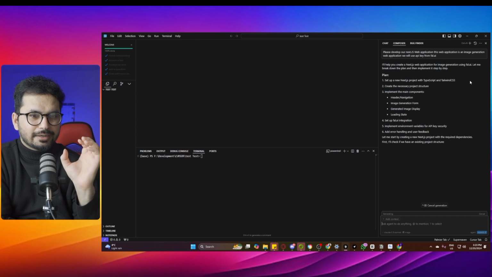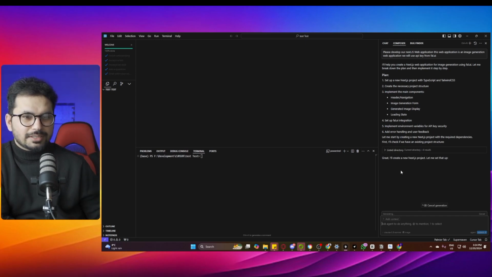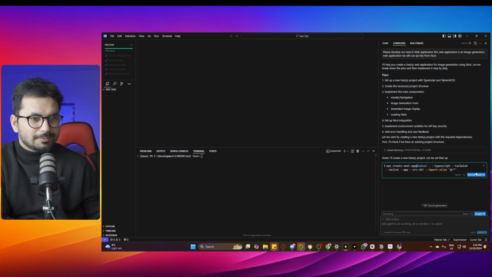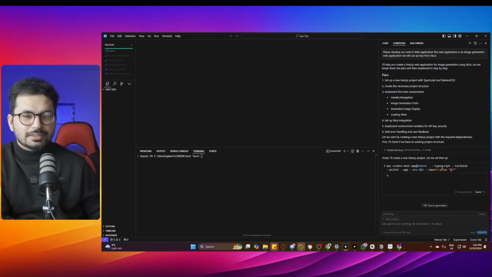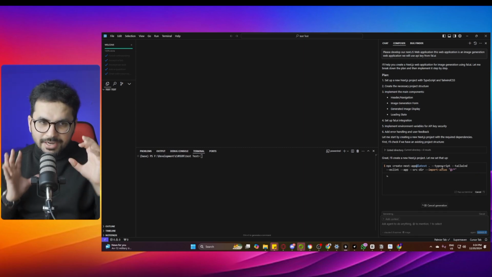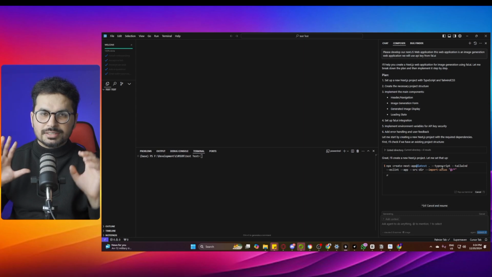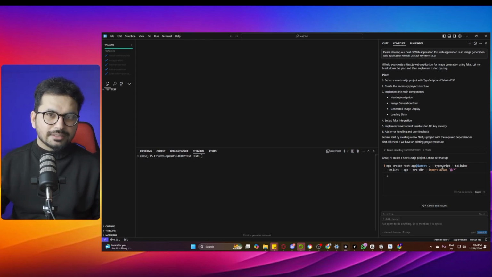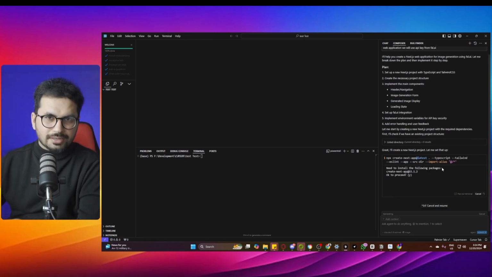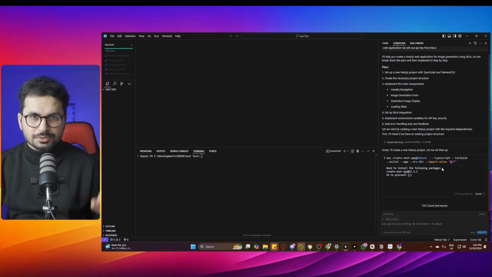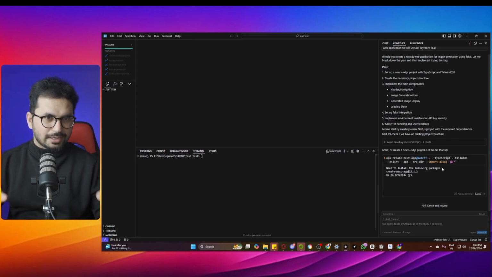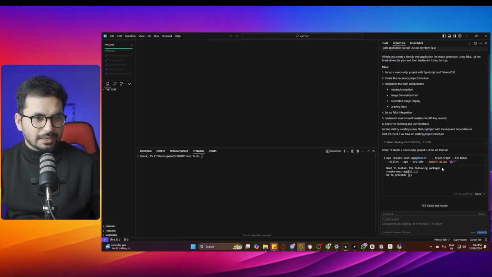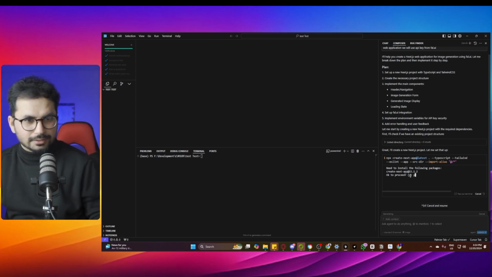It is now scanning my directory, and it asks me to run this command. I'll click on this button and it will run the command. There are very detailed tutorials about Next.js. I'll leave links in the description for getting started with Next.js. There is even a course that I started about Next.js, so you can follow that. It will write everything for you and set up all of the project files, and you won't have to do anything yourself.